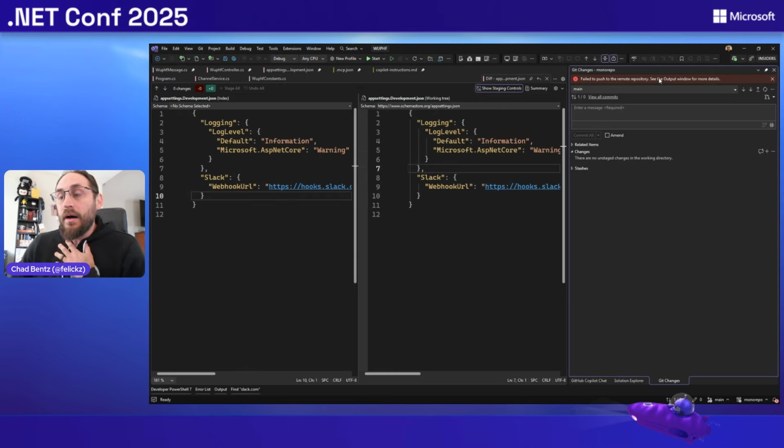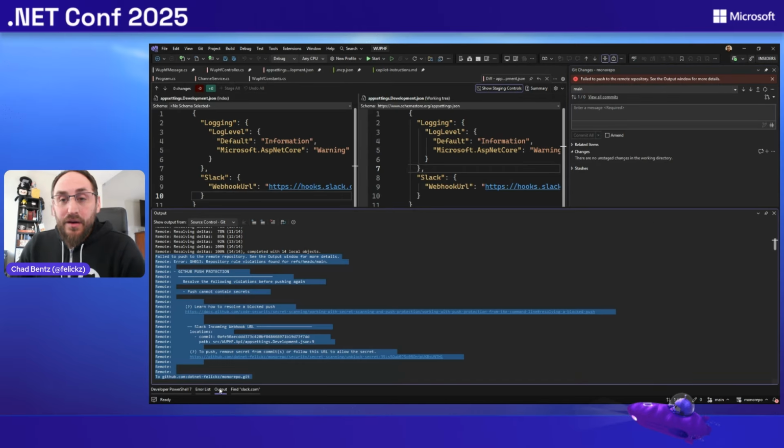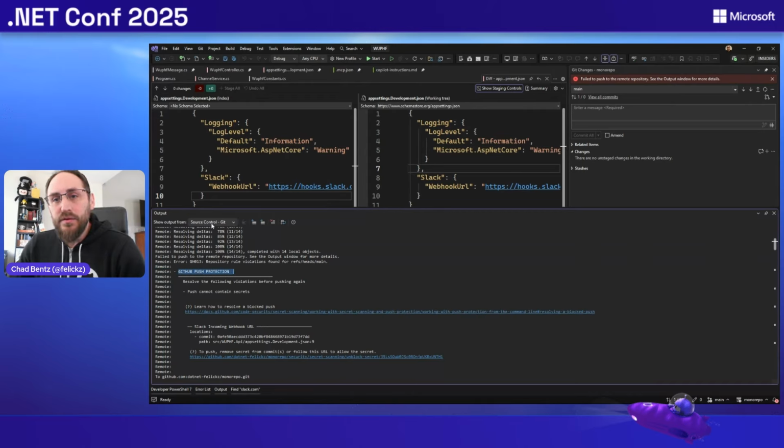We sent the commit up, but before it got anywhere publicly leaked on GitHub, we failed the push. In the output window here, the source control Git window, GitHub push protection failed the push. The push cannot contain secrets. We have a link to the docs. You can learn more. We detected that Slack URL in this commit in this file on line number 9.